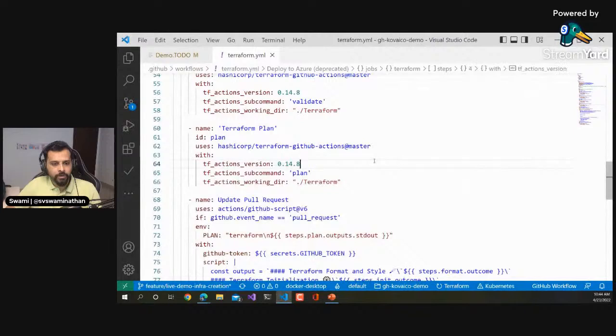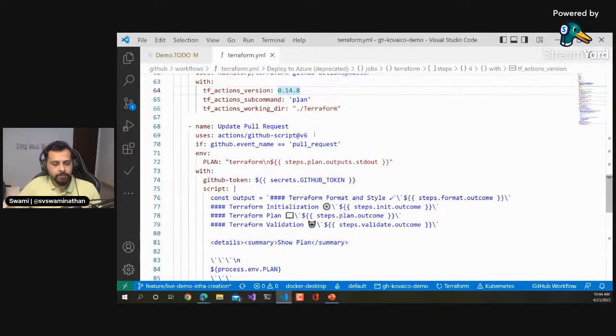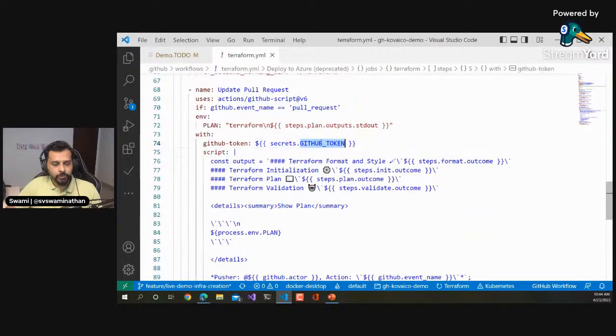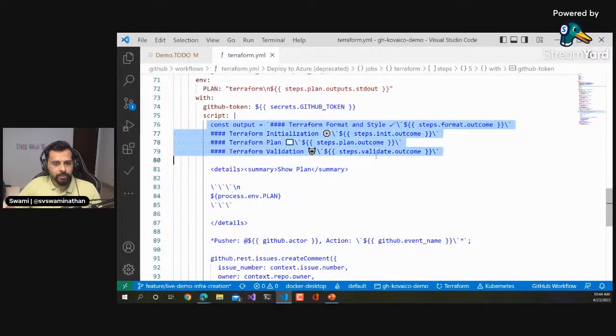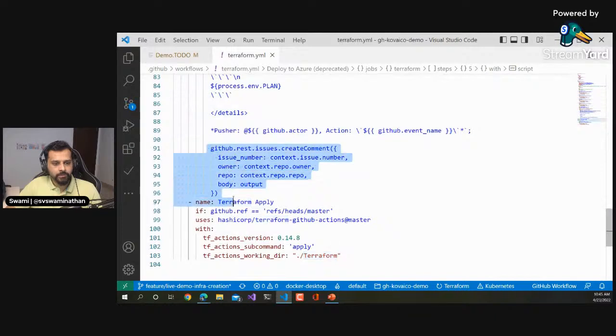So going back to the code here. There is an action called GitHub script, right? And what we are saying is, if the GitHub event name, in this case, our event name is pull request, not a push. So whenever this pull request is created, and when this workflow runs for a pull request, we are doing these activities, right? With the GitHub token, secrets GitHub underscore token, and then this is the script we are forming, right? Basically, we are formatting all of these aspects: Terraform initialization, Terraform plan, validation, and so on, and then this is what it is doing. This is the snippet that is creating that particular comment. See, github.rest.issues.createComment with the issue number as whatever the issue number is, and the owner, repository, and the body.